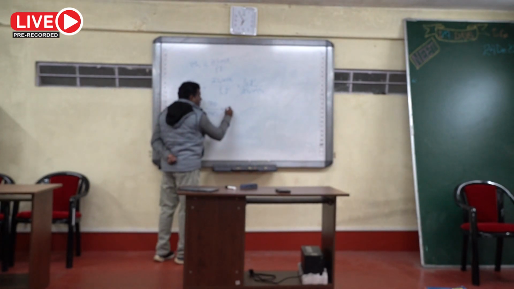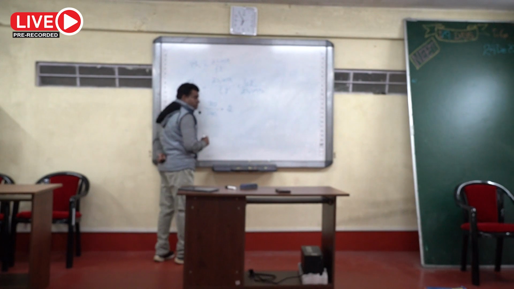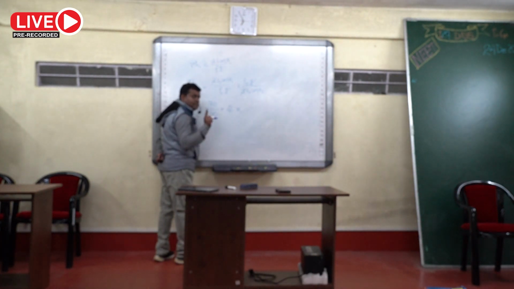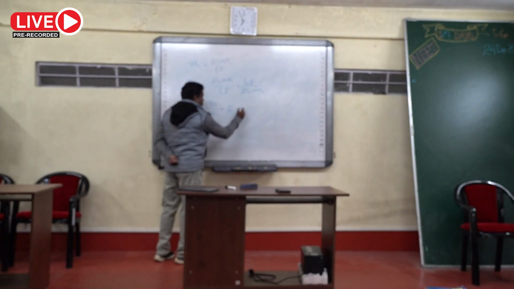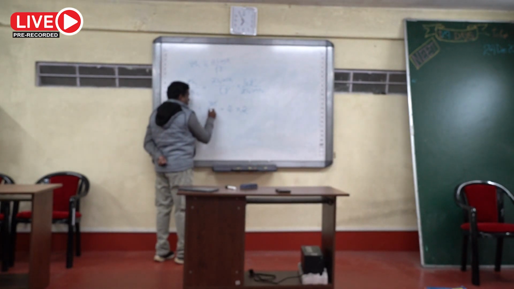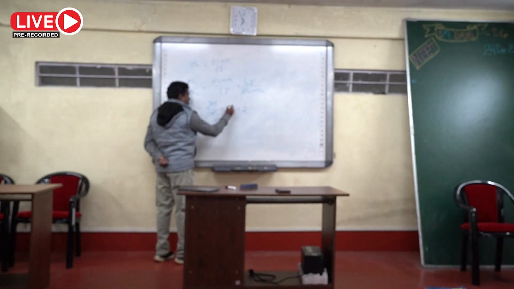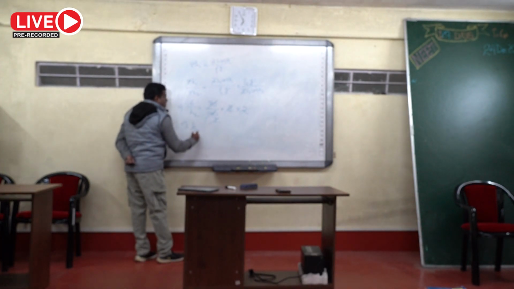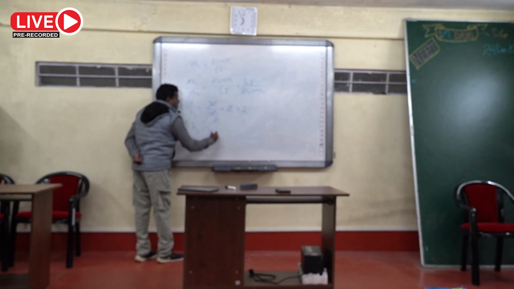So 1 divided by 1 by 2, so it will become 2 into rho 2 by rho 1, that is given relative density 2. Okay, so h2 will be 6 by 2, that is 3 centimeter.